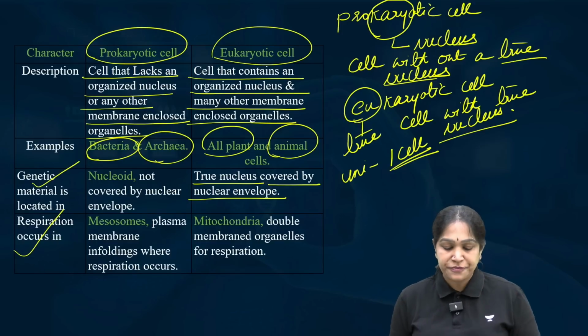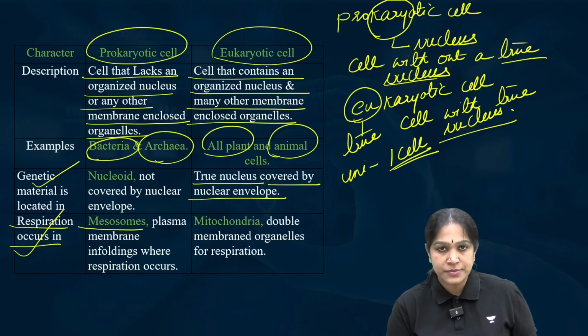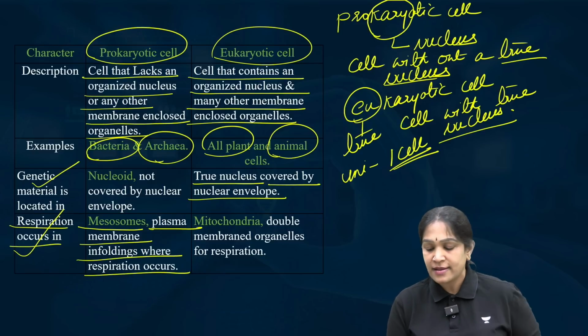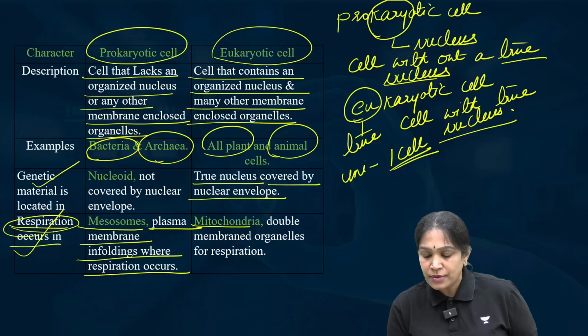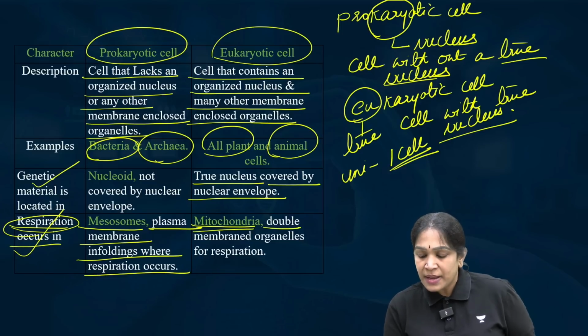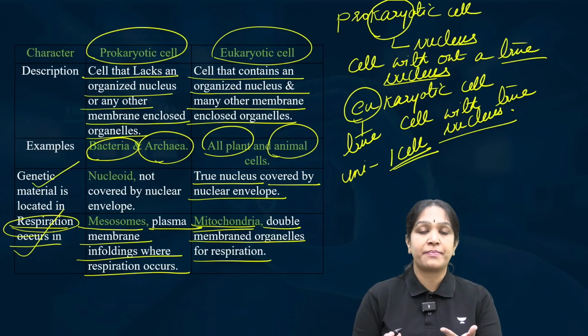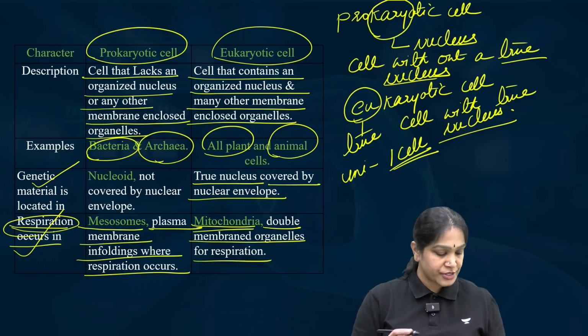Now coming to these differences, respiration occurs in mesosomes, which is a plasma membrane infolding where the respiration occurs, not an organelle. And in the eukaryote, respiration occurs in mitochondria, which is a double-membraned cell organelle. Not only is it covered by a membrane, it is covered by two membranes, that is mitochondria.